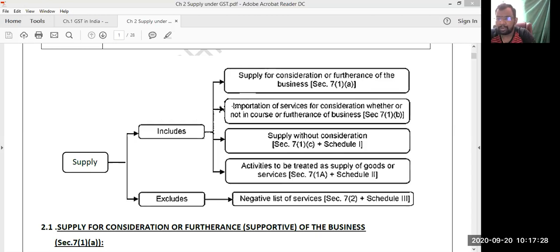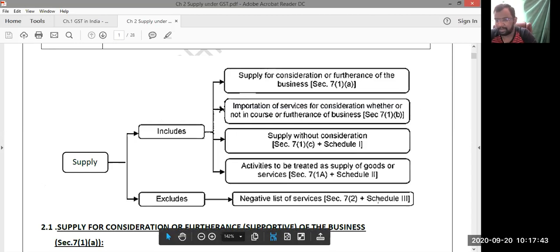7.1a, import of services, for consideration. Supplies without consideration, Schedule 1. Classification, Schedule 2. Negative list, Schedule 3. Supply excludes negative list of services. What are they? I will tell you in Schedule 3. Next.